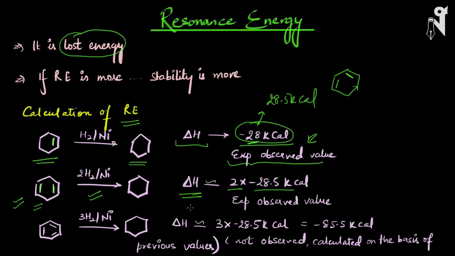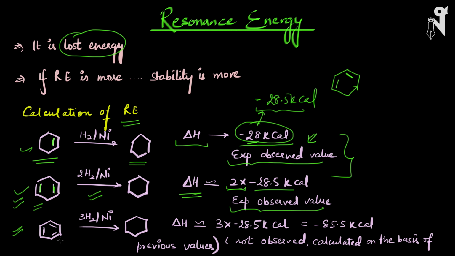So when there are two pi bonds, to hydrogenate, the energy released after hydrogenation was 2 into minus 28.5 kilocalories. This is also an experimentally observed value, not a hypothetical value. So now if this first molecule and the second molecule are exactly going by this calculation, then when one pi bond becomes an alkane, the hydrogenation of one pi bond releases 28.5 kilocalories of energy. Then let's try for the